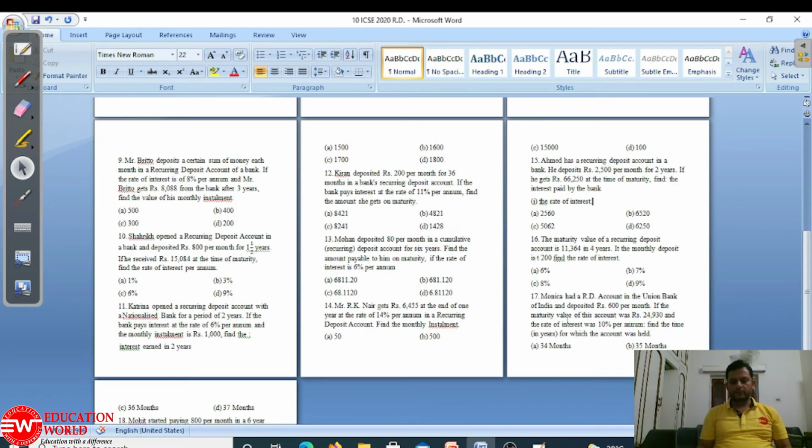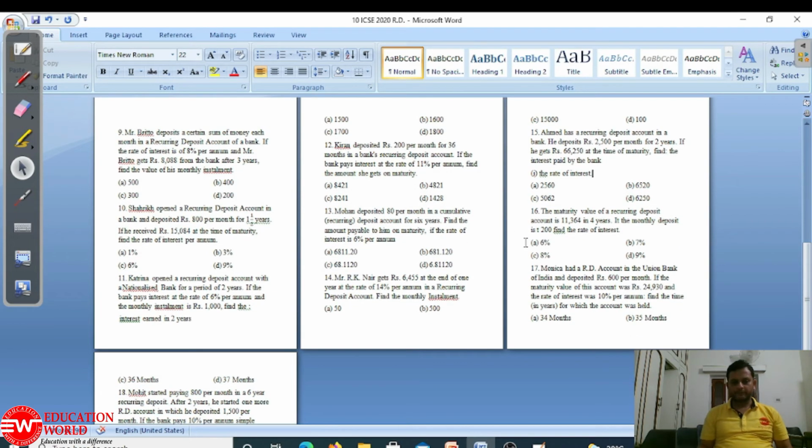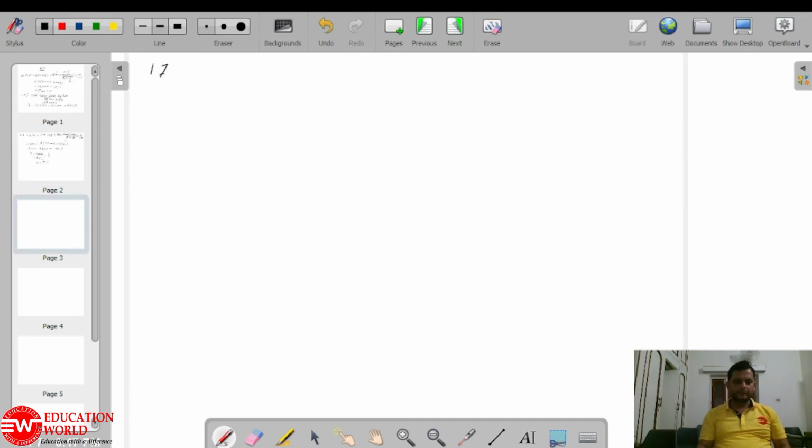Now we have to find the time. Monica had an RD account in the Union Bank of India and deposits rupees 600 per month. If the maturity value is 24,930 and the rate of interest is 10%, find the time taken in years. This is question number 17.